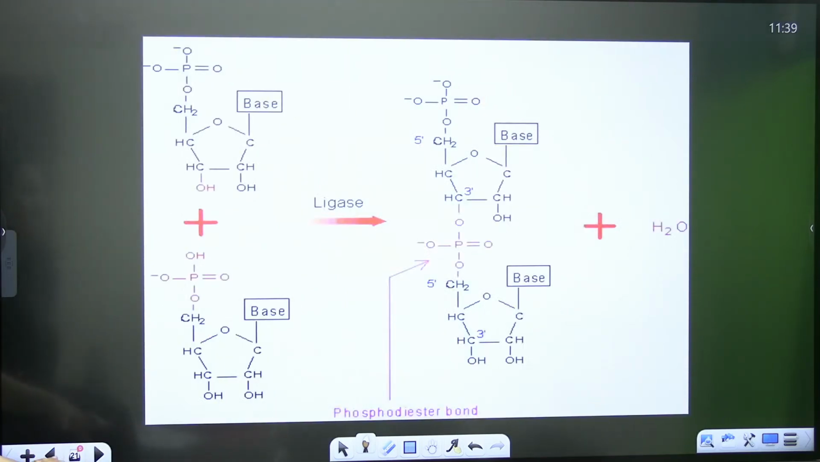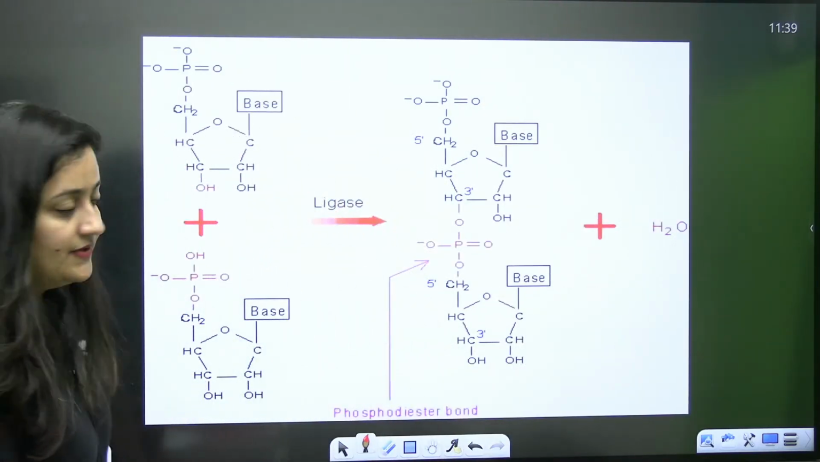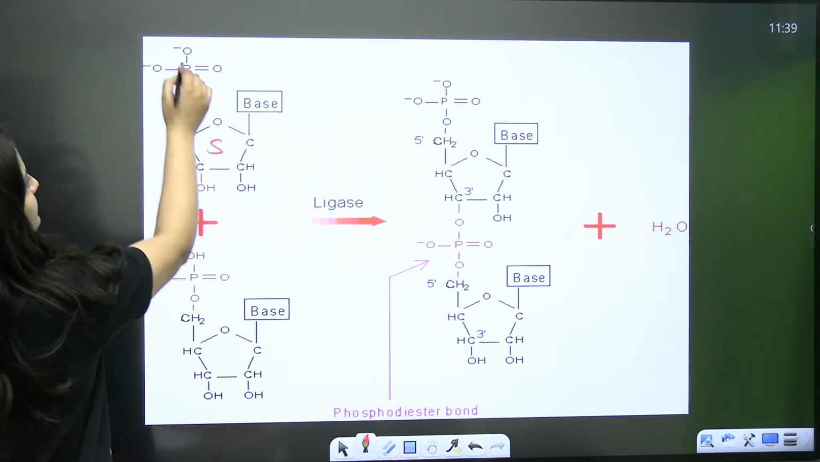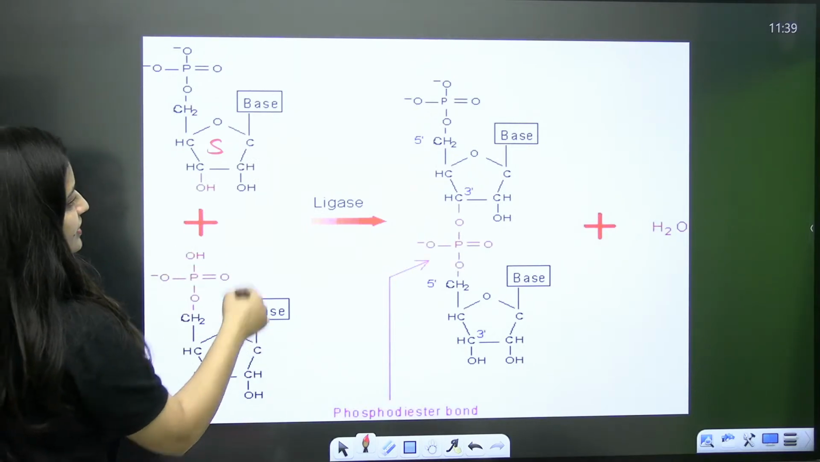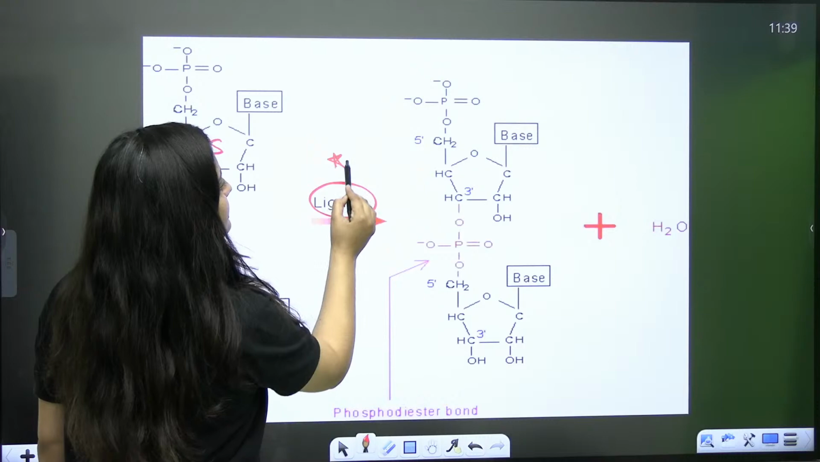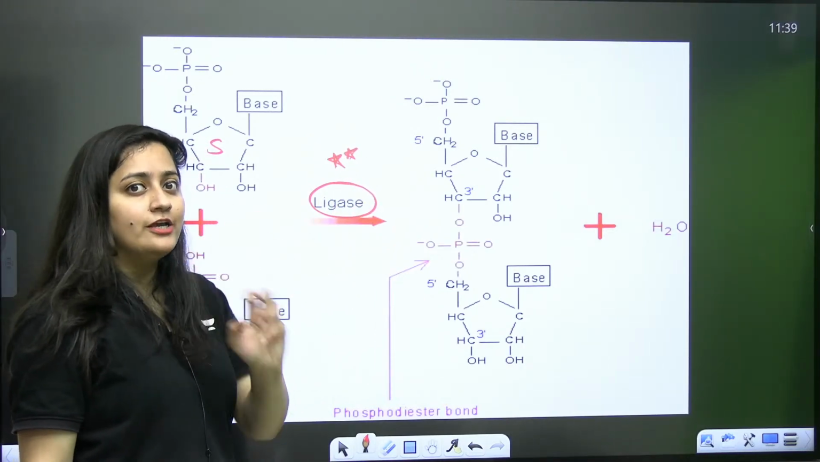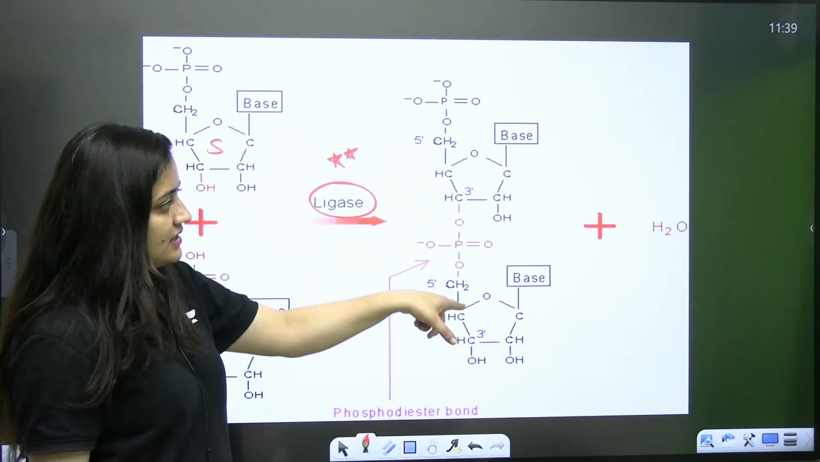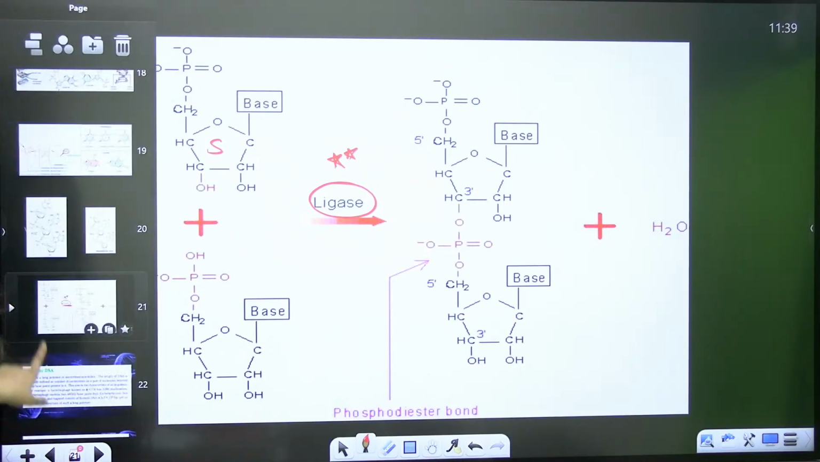I will share the PDF, you will understand it, right? You can use this PDF as well. So see, this is sugar, base, phosphate; sugar, base, phosphate. They get attached to each other. During DNA formation, it is the DNA ligase, the molecular glue, which helps in this attachment. That's how it is present. Any doubt?